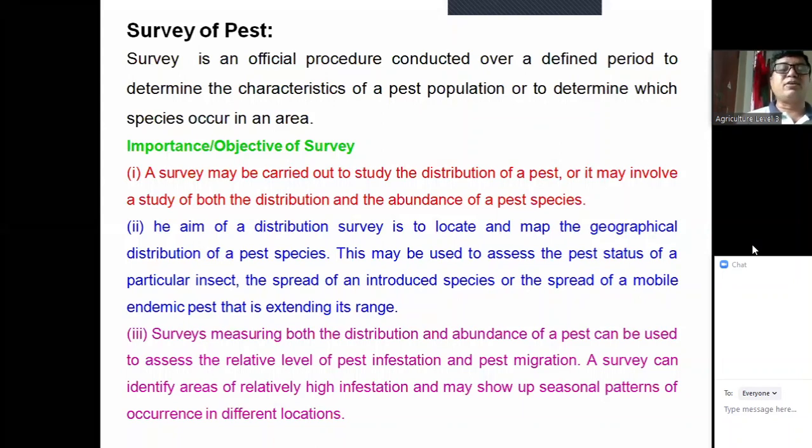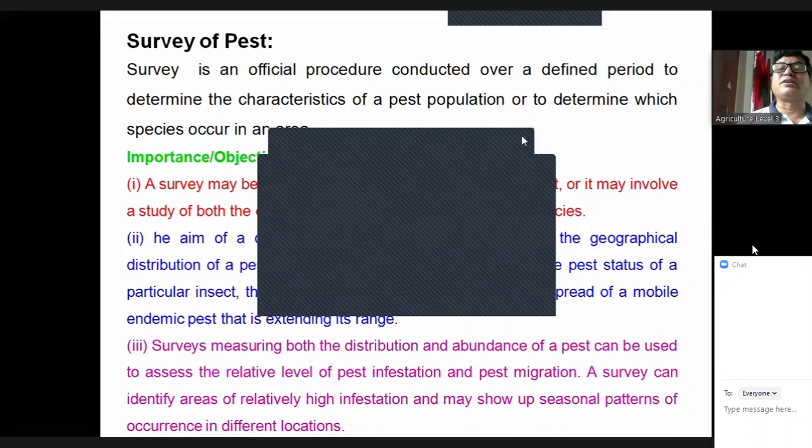Or the spread of a mobile endemic pest that is existing in its range. Mobile endemic pest means this pest which is remaining in our country, but this is moving from one area to another area, from one district to another district, from one region to another region. And now the question is how long this pest is distributed or extended?